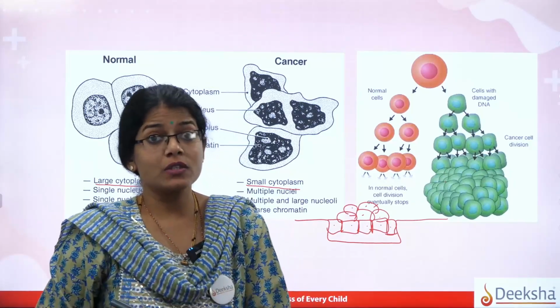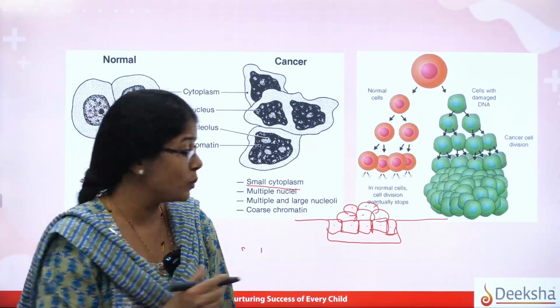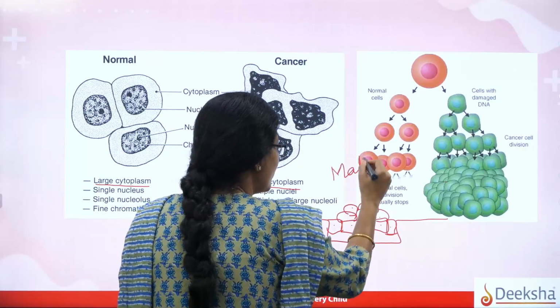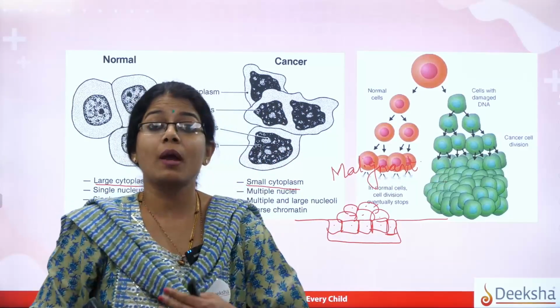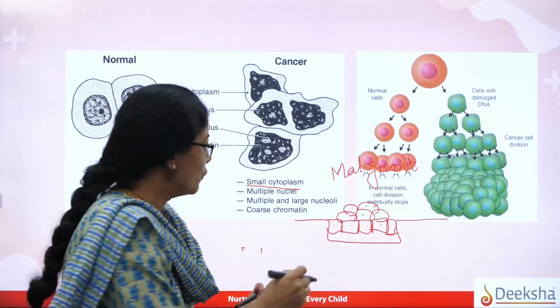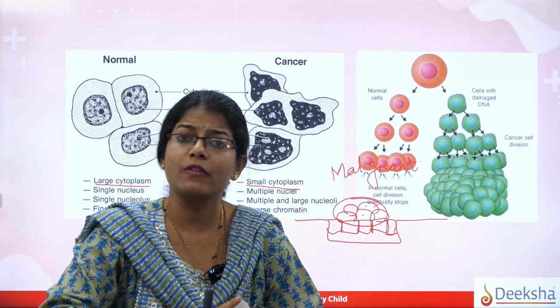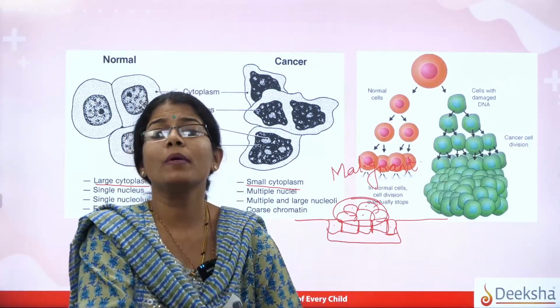And remember students, a tumor can be of two types, that is benign and malignant. Out of the benign and malignant, the malignant is one of the dangerous ones, because the malignant tumor has the capacity to spread to various parts of the body. So if you see this tumor, it will definitely have the chance that it will spread and go and lodge somewhere, and there it will form a new tumor.